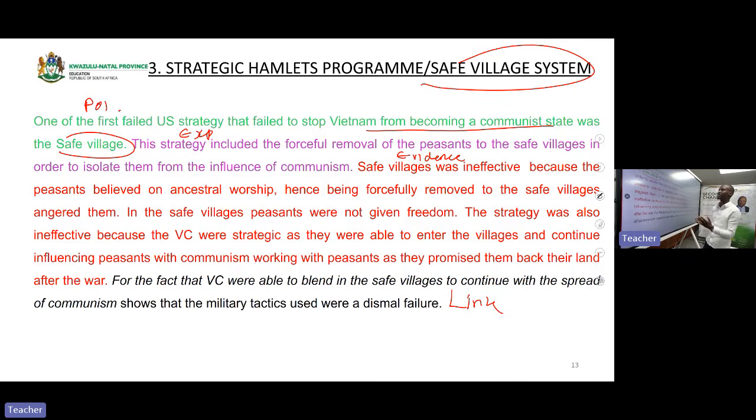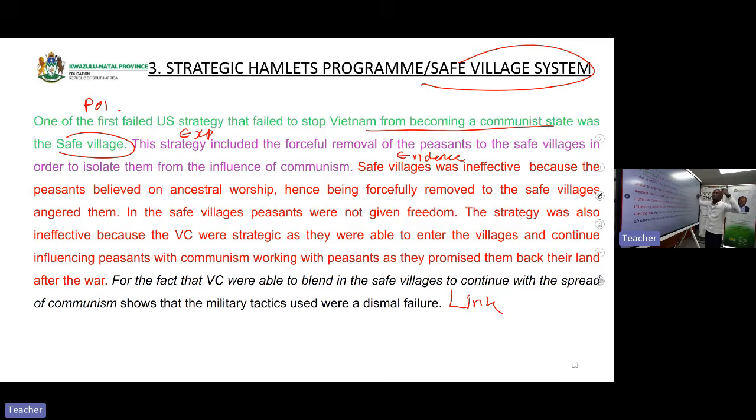This is the point. In the case of Vietnam, you are talking about the name of the strategies. But you don't just say it's a safe village. You need to say one of the first failed U.S. strategy that failed to stop Vietnam from becoming a communist state.